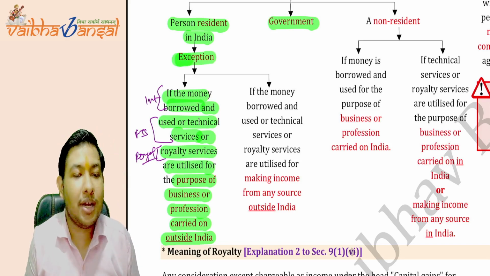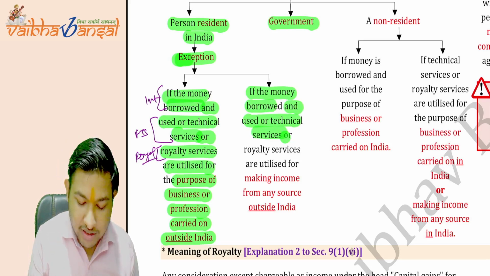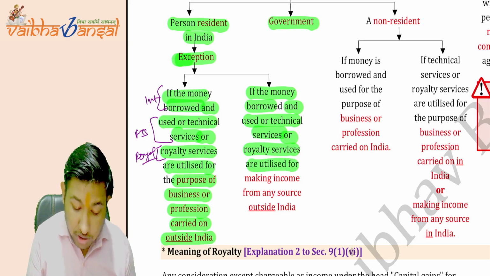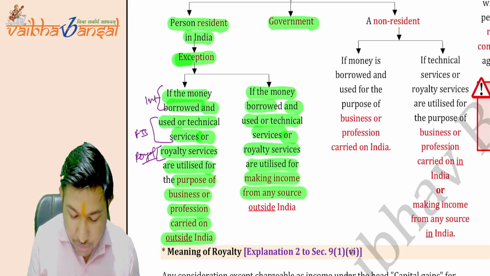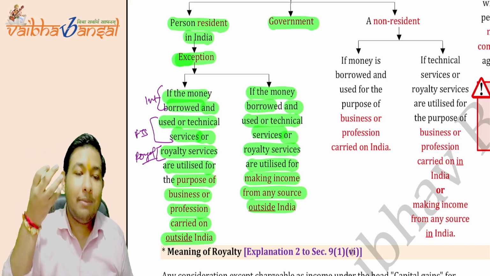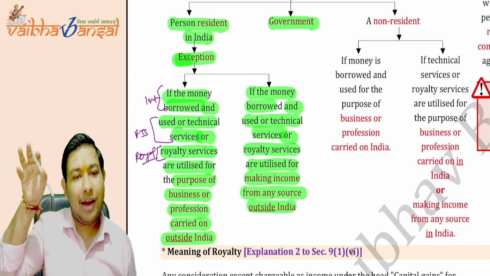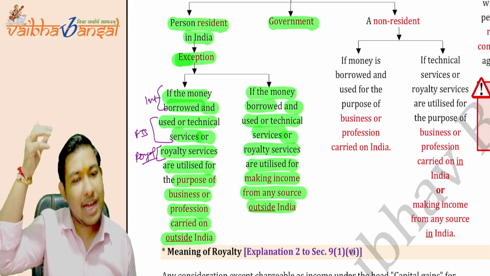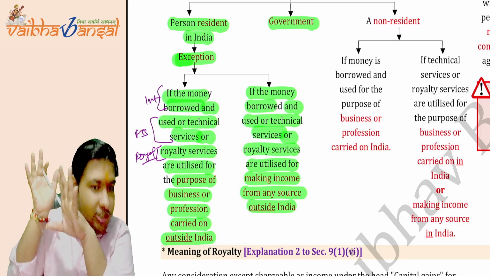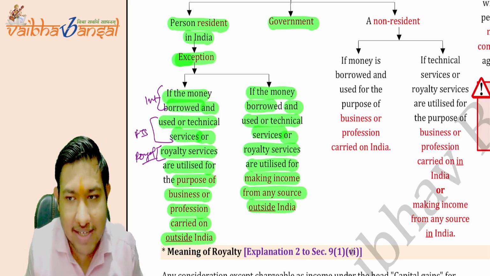And the second exception is if the money borrowed, technical services or royalty services, all three, are utilized for making income from any source outside India. I have taken a loan and invested in any other country and I am earning from that investment in that particular country only. So I am making income from a source outside the country. Then this will also not be treated as income deemed to accrue or arise in India.